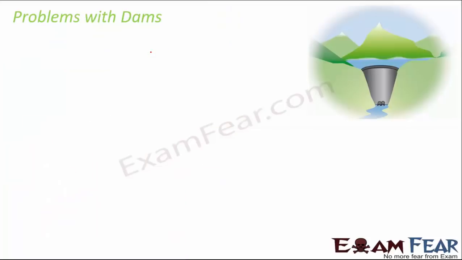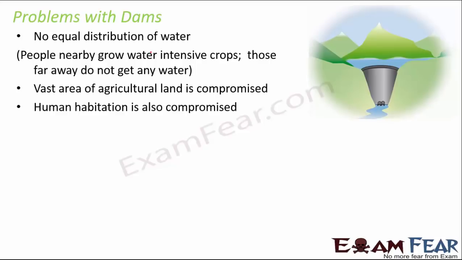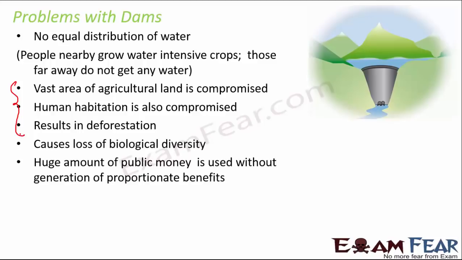But at the same time, when too many dams are being constructed here and there, there are also problems with dams. Like, there is no equal distribution of water, because people nearby would grow water intensive crops, but those who are far away do not get that water, because the dam is constructed in a certain region. So only people nearby get enough water, but not people in other areas. A vast area of agricultural land is compromised for construction of dams. Human habitation is also compromised, and it results in deforestation. So all of these are related points, and all of these have a negative impact on the environment. It causes loss of biological diversity.